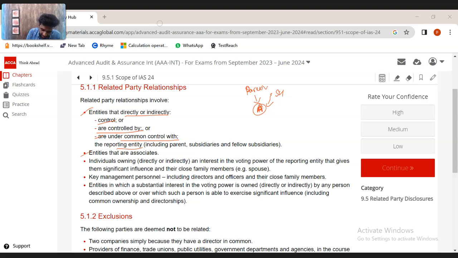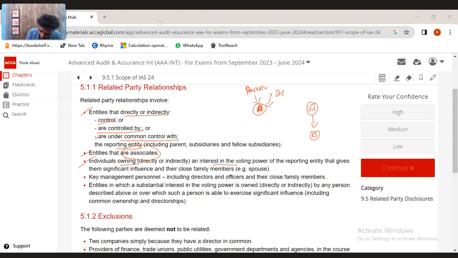It could be entities that are associates, like company A having an associate, let's say company B. Now A and B are related. So if A and B do some transaction, that is a related party transaction. If the parent company of A and A do a transaction, that is a related party transaction. If a shareholder and A do any transaction, that is a related party transaction.